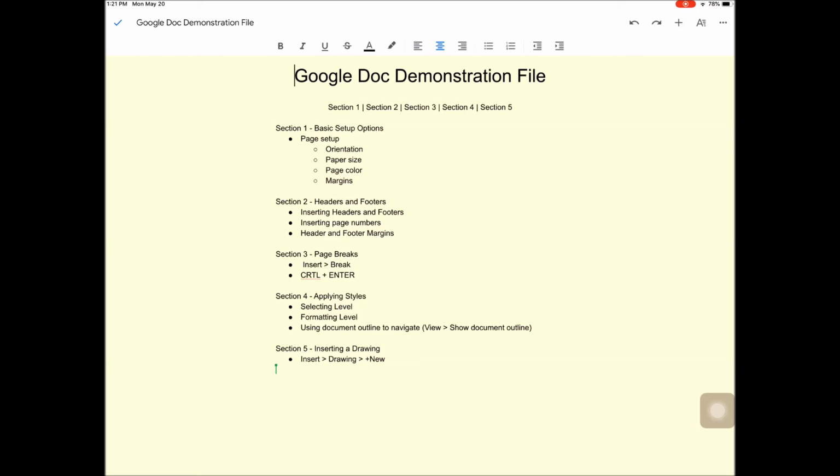So that's how you can adjust the page settings using your laptop or your iPad with Google Docs.